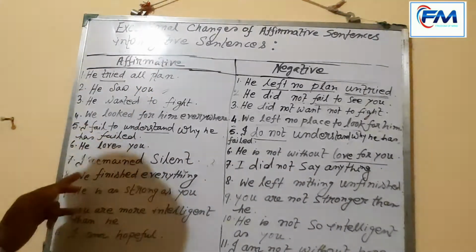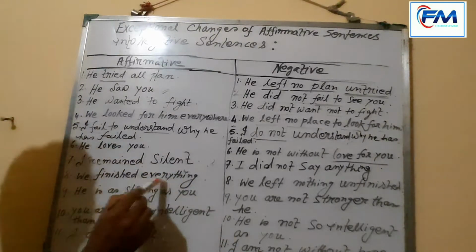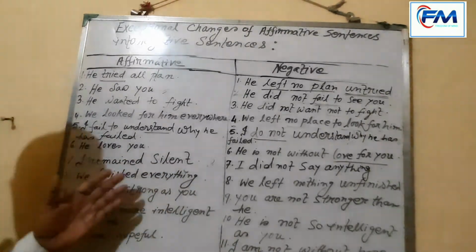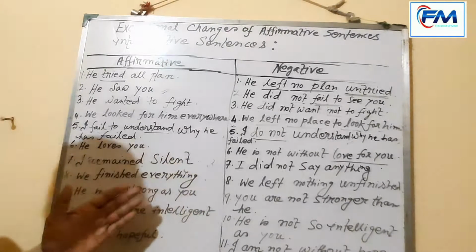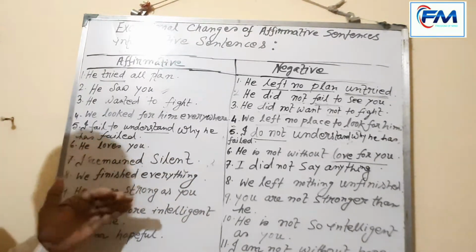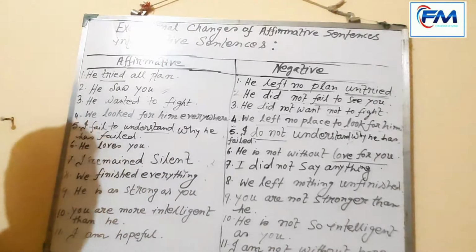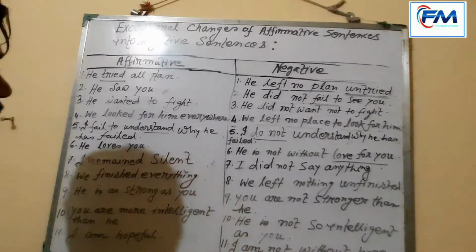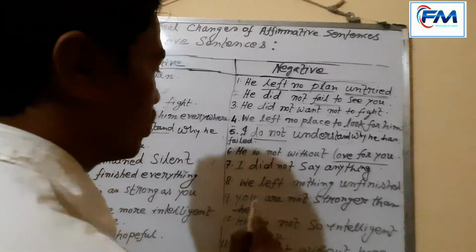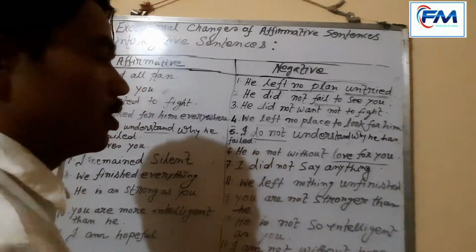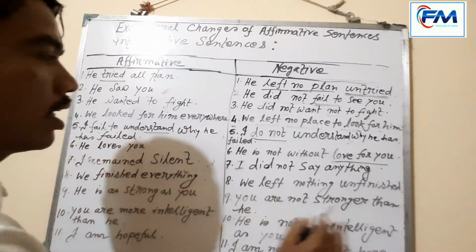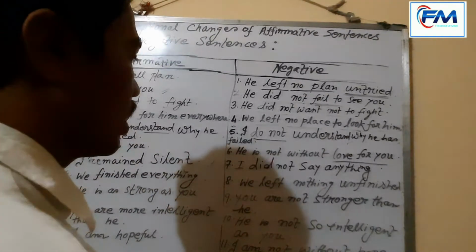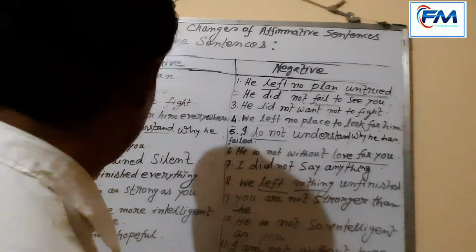Okay. Our eighth example is that we finished everything. This sentence also belongs to affirmative sense, or positive sense. Now I will change it into negative. What have I made it? We left nothing unfinished. Actually, this is also an example of double negatives.